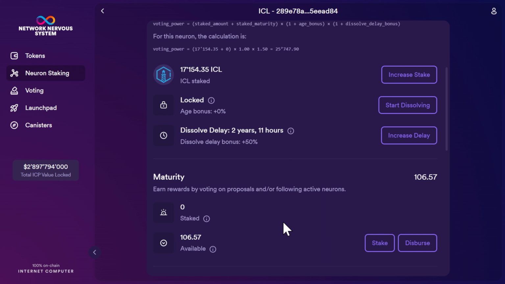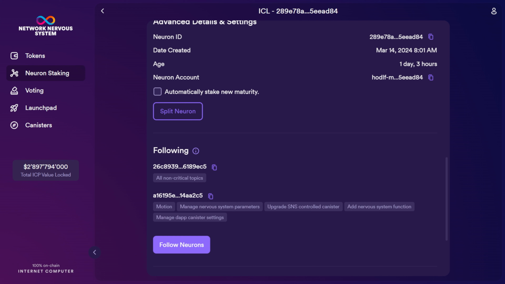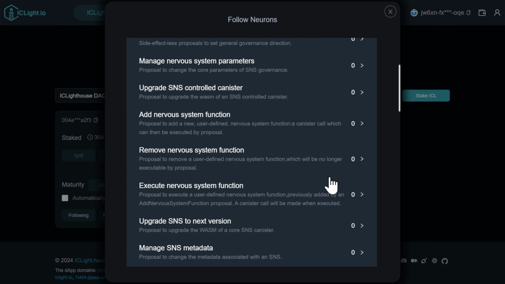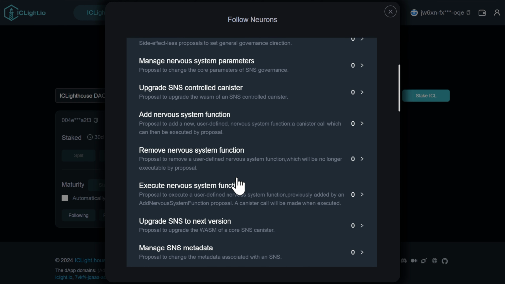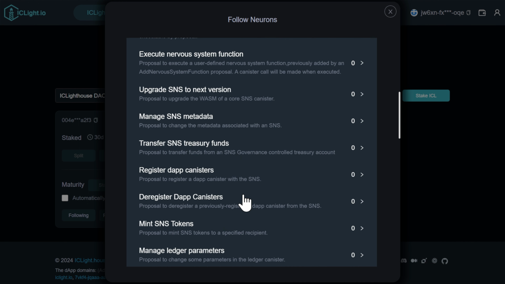Luckily, we're not all required to manually review and act on every proposal out there, because this would get tiresome for highly active projects. The Dfinity team has handled this process very elegantly by making it not only possible to follow another neuron to mimic their votes, but you can also follow specific neurons for specific types of proposals. For example, you may trust a neuron to vote on your behalf for certain non-critical proposal types, but opt to vote manually or use somebody else's neuron for things like minting tokens or transferring treasury funds.